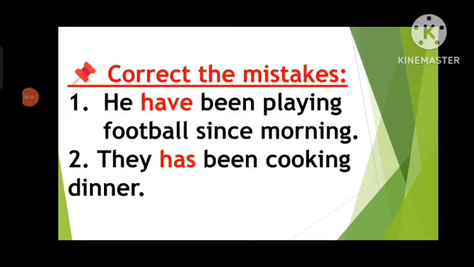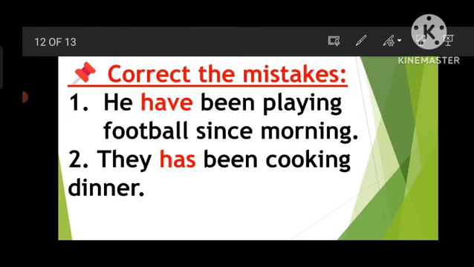Correct them: He have been playing football since morning. Here we use have. Is it right or wrong? Please tell me. Is it correct? Do we use has or have? Please let me know in the comment section.